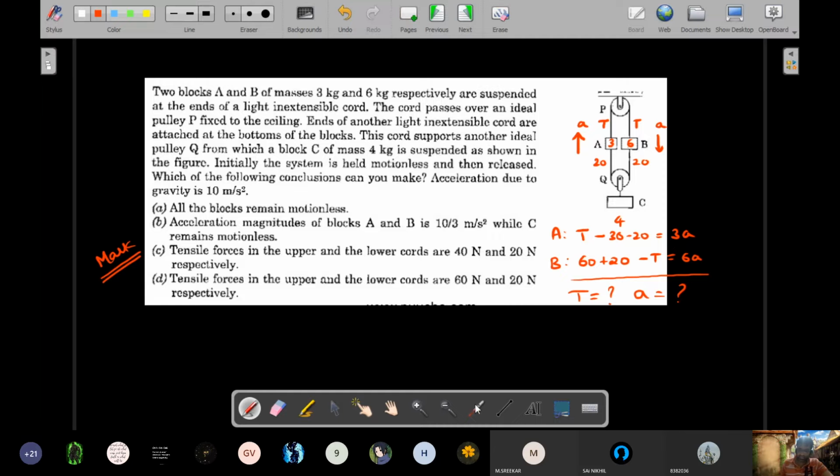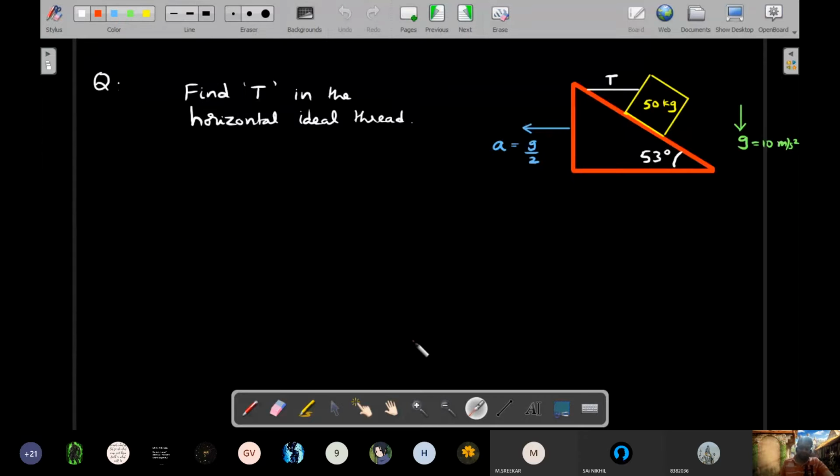Okay, A is definitely a wrong answer. I think one or more of B, C, D are correct. I think you can go ahead and solve for the situations. Okay. I hope you understood how we went about the business of an objective question. Let's see another inclined plane question.